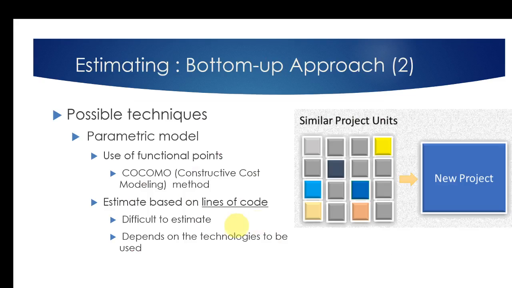Right. So the second approach is the line of codes. In that approach, rather than looking at it at the functional level, like screens, reports, tables, etc., we try to figure out how much of line of codes we are going to write. Of course, it will depend again on the technology, the language, the complexity of the project, etc. So what we usually do is we consider both these approaches together to get a reasonably accurate project estimate.